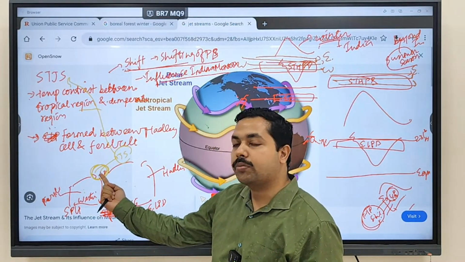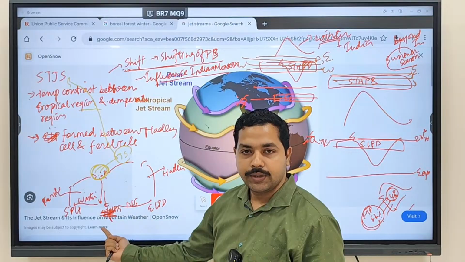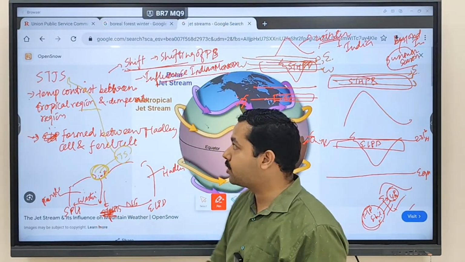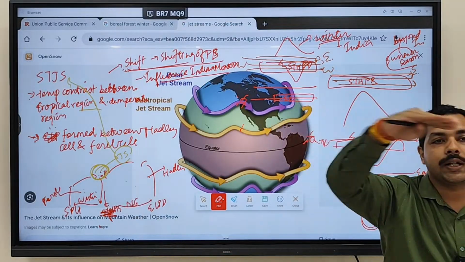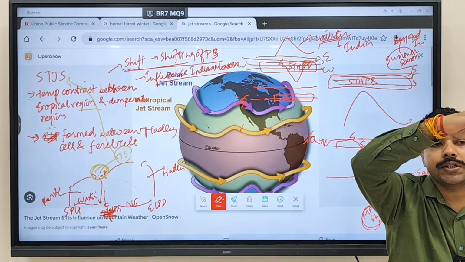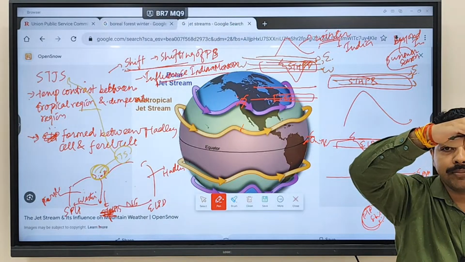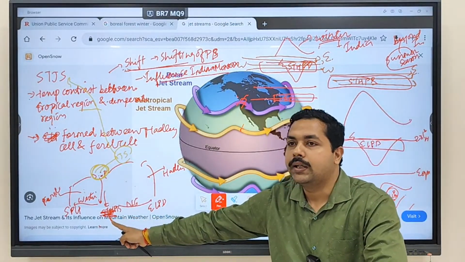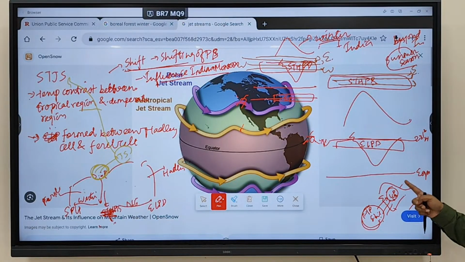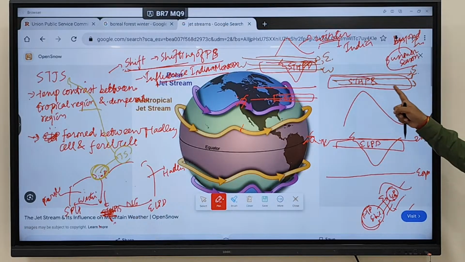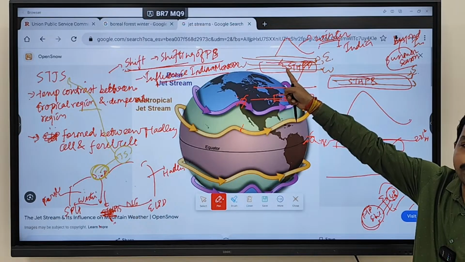So we discussed the subtropical jet stream will move over the high pressure. When the subtropical jet stream is moving in the upper atmosphere, at the surface, which pressure is being created? High pressure is being created. If high pressure is created at the surface, will wind move? No, at the surface wind will not come. Clear?